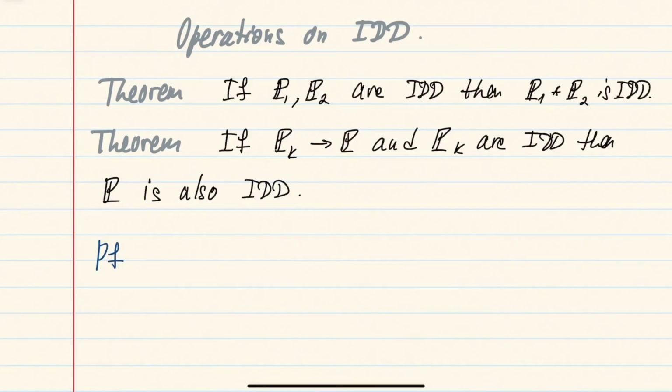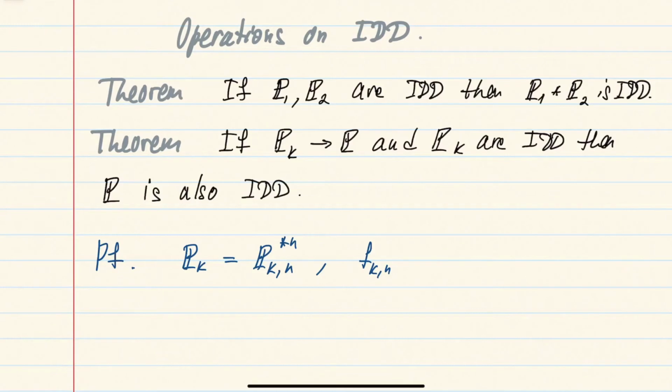And to prove this, we will first notice that since this distribution pk is infinitely divisible, it can be written as an n-fold convolution of some distribution, let's say pkn. And let's take a characteristic function of this distribution pkn and denote it fkn.